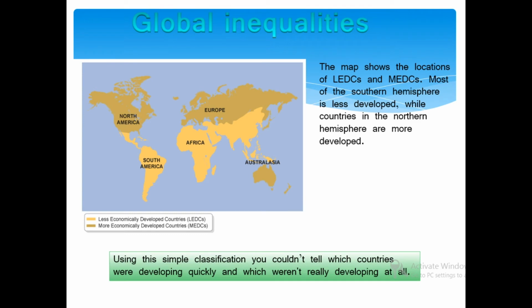Global inequalities. You will see in the map that most of the southern hemisphere is less developed, while countries in the northern hemisphere are more developed.